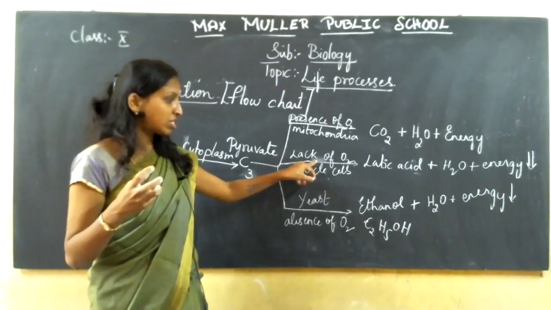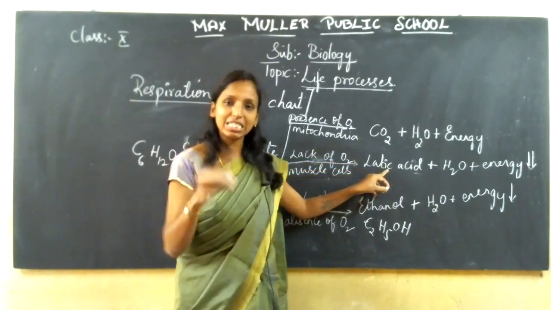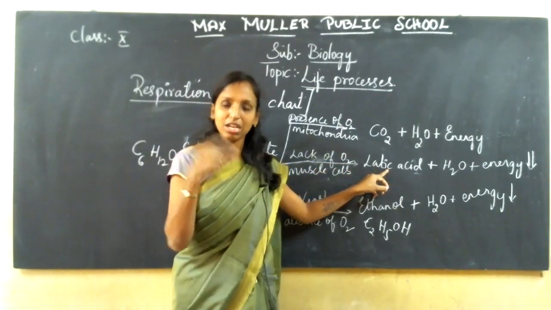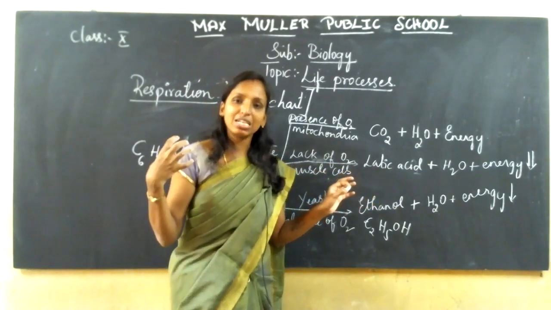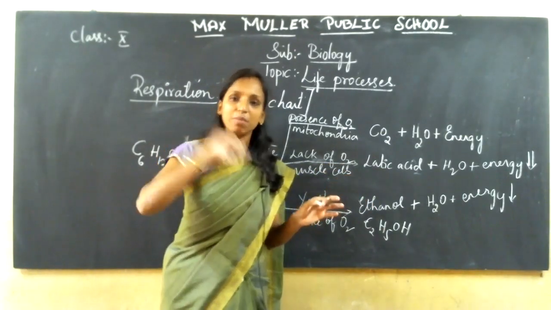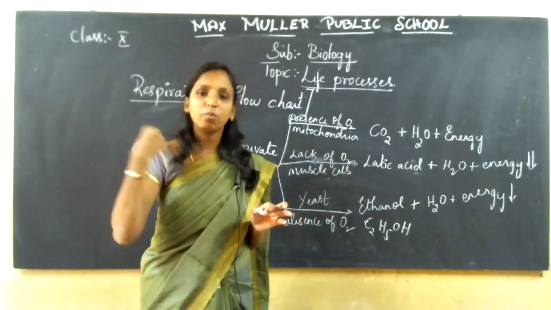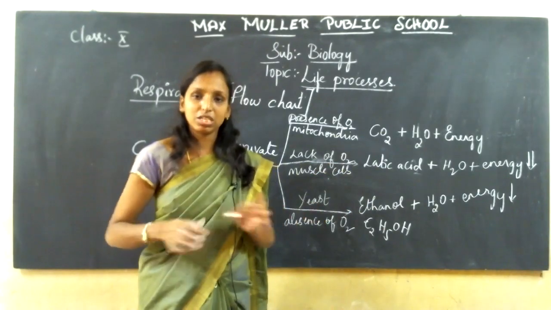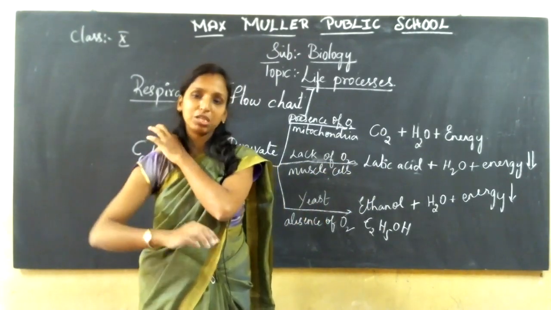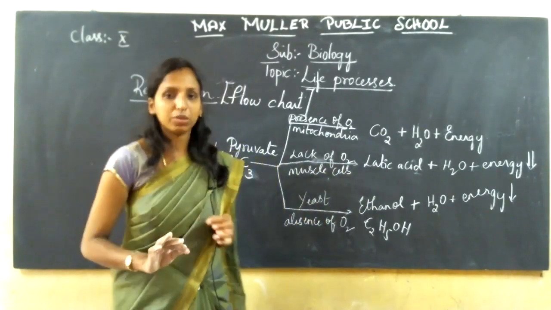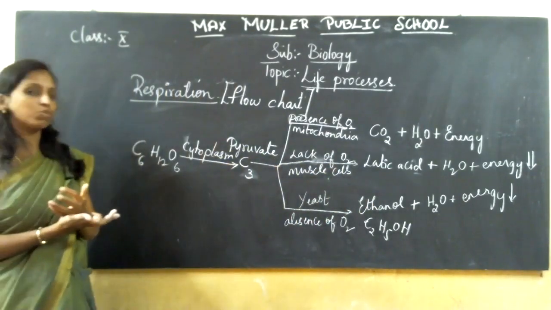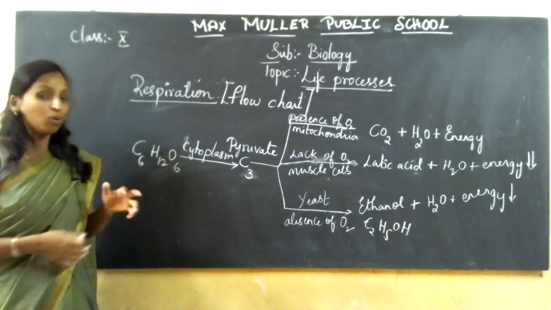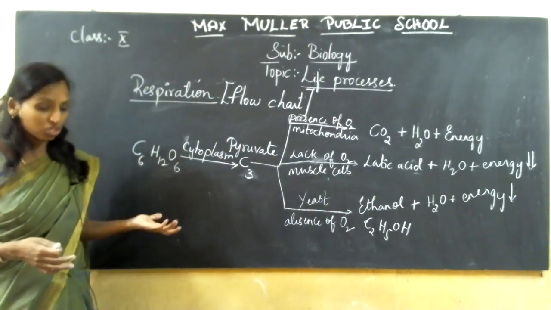So lack of oxygen leads to lactic acid being produced in that region, so you feel the pain. Once you relax your hands, like giving some exercise to your body, then you will be in normal condition. That means when the flow of blood takes place normally, then it comes back to normal. Okay. So this is where the breakdown of glucose molecules takes place, and how the process of respiration takes place.